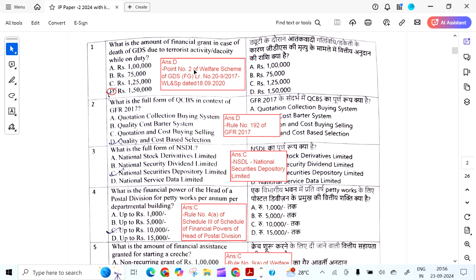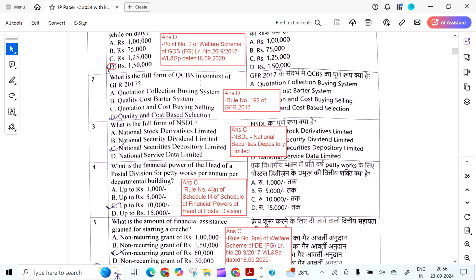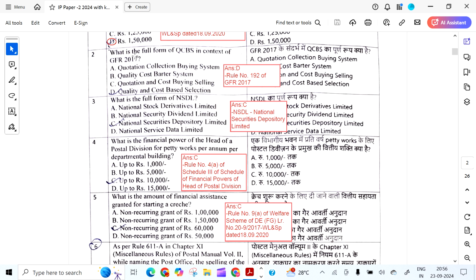This question is given from the welfare schemes of GDS. There will be some 2 pages for the GDS welfare scheme as well as the departmental welfare scheme. They have given questions from these 2 pages.